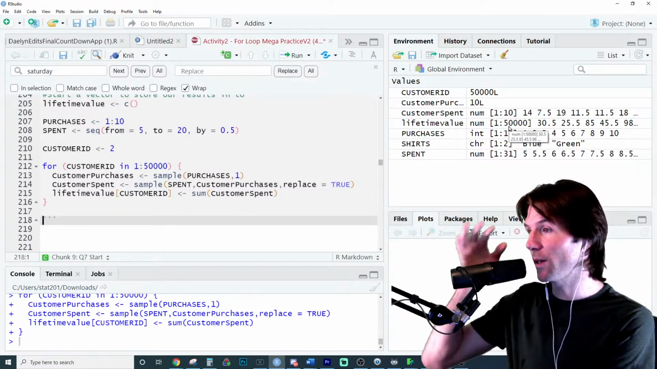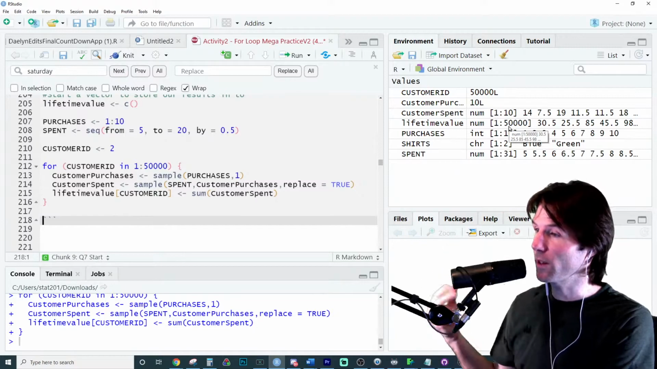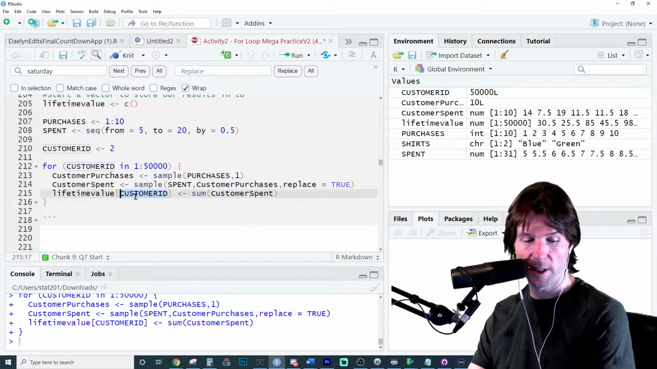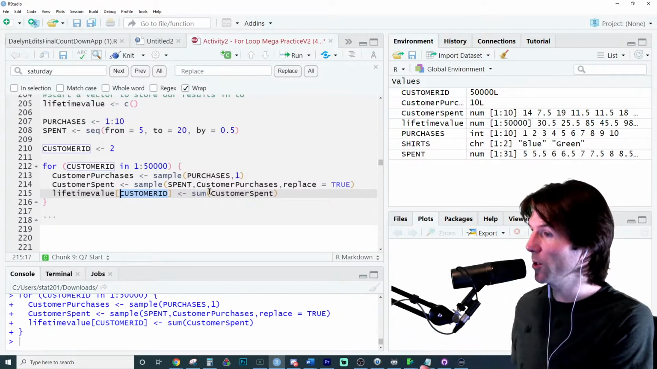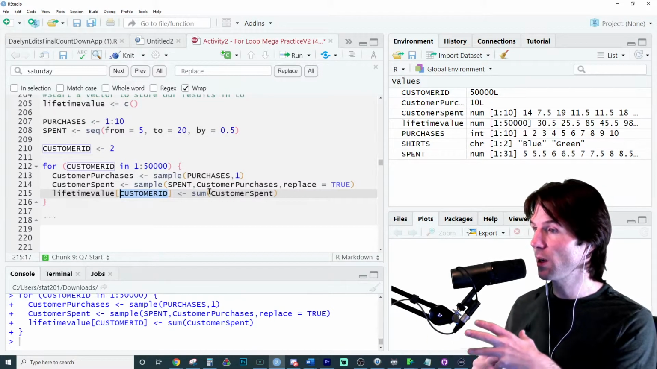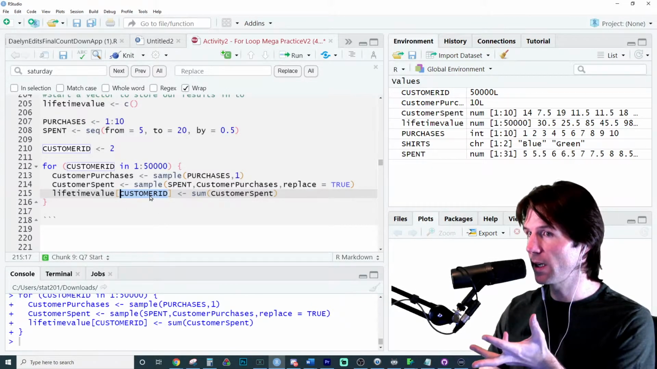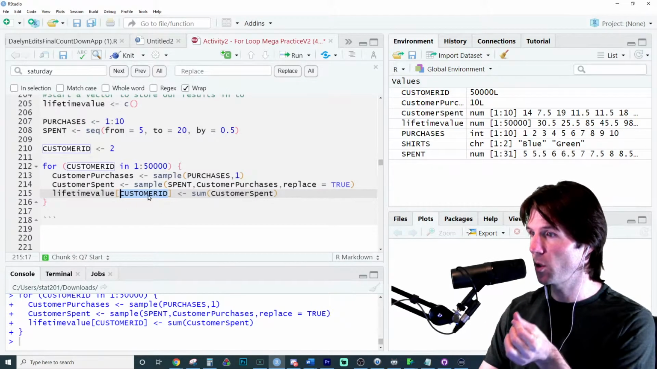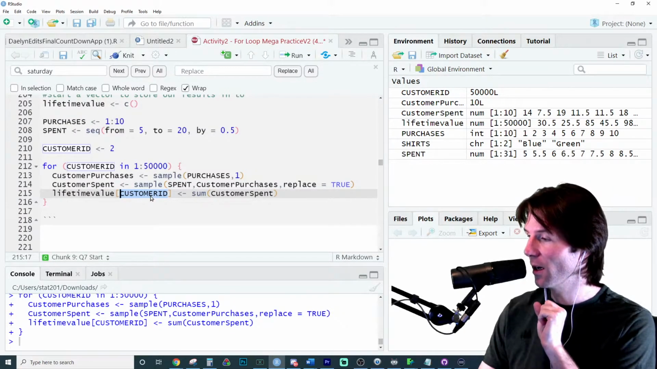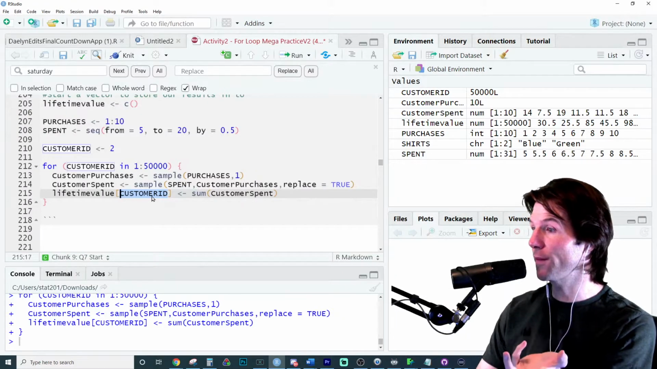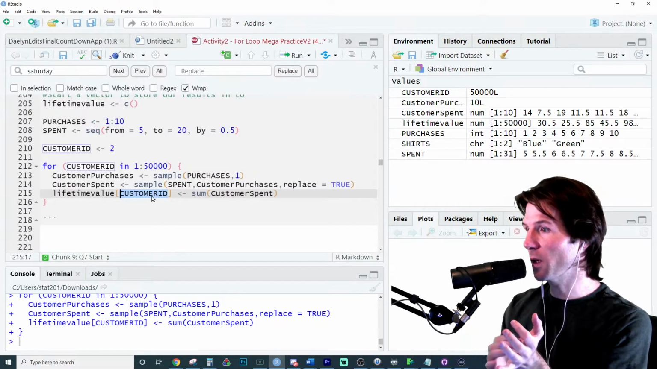50,000 customers generated for us because all it did was rerun that code 50,000 times. Every time it runs the code, it changes what the customer ID is, which is just our variable in the loop, which changes where we're storing. That's what the variable is purposely doing right here. It's saying store the lifetime value into position customer ID. So we're changing the customer we're generating for because we need to generate 50,000 customers. The customer ID is what we're changing.